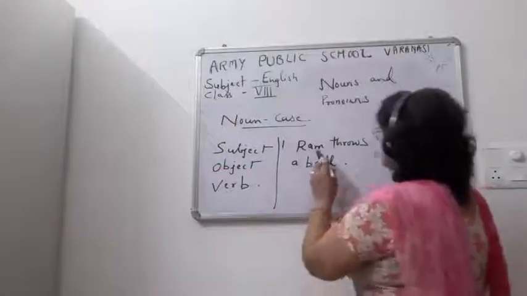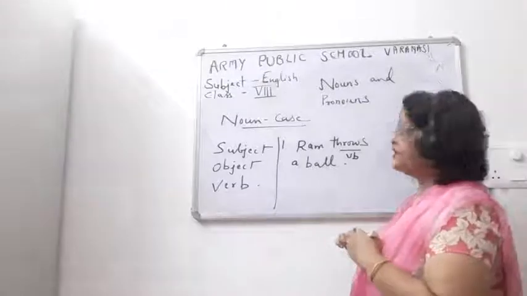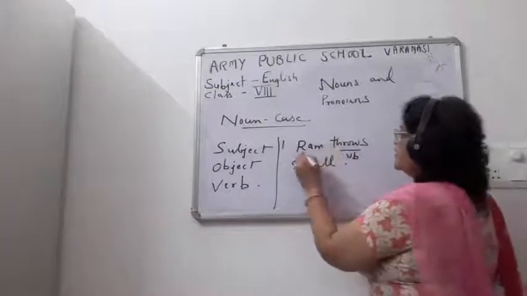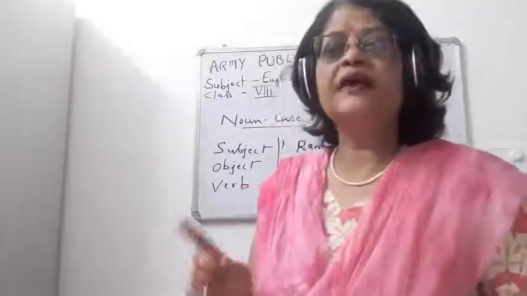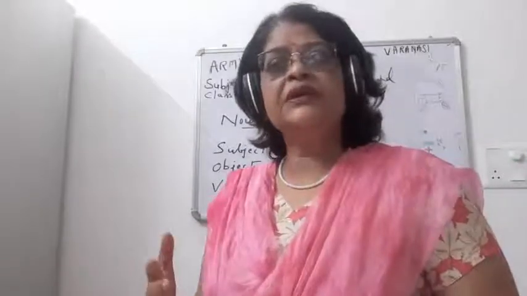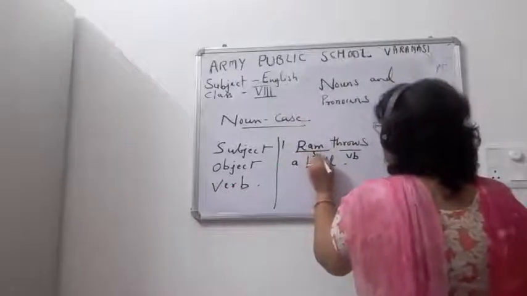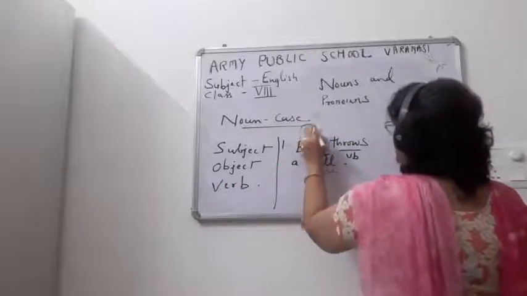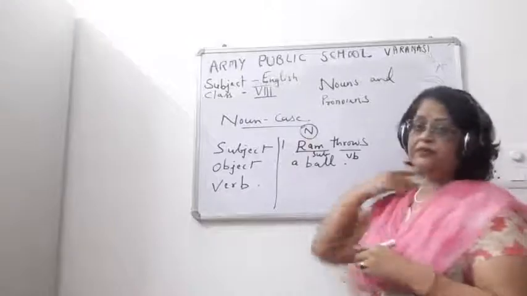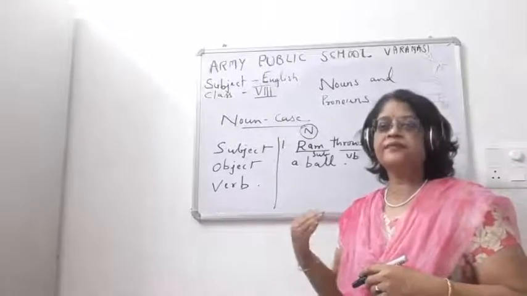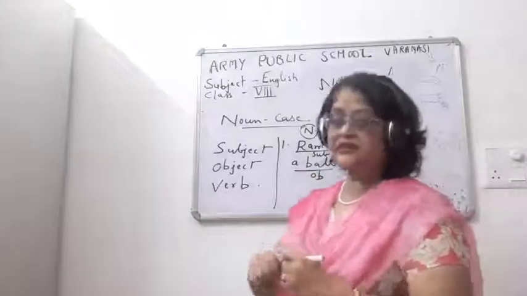So here, children, this is a verb. If you look at this sentence, Ram throws a ball, throws is the verb here. Now, a noun or pronoun which comes before a verb is the subject. Remember this thing. A noun or pronoun which comes before a verb is a subject. It is a noun. Now ball again is a noun. A noun or pronoun which comes after the verb is an object. So this is an object. Remember this thing, children.